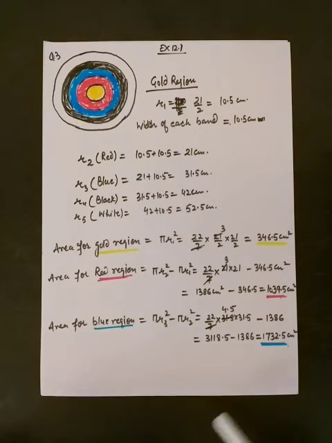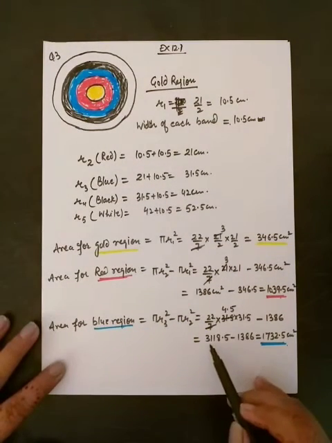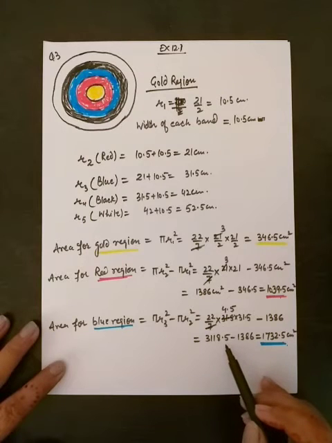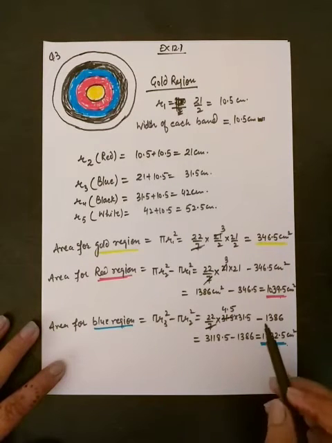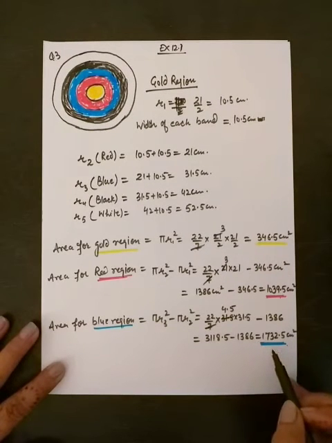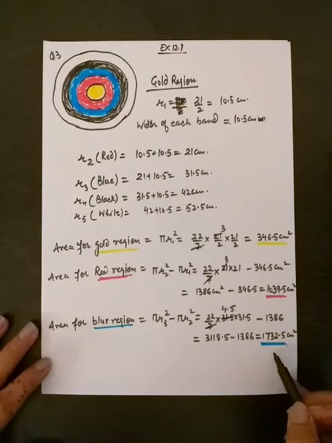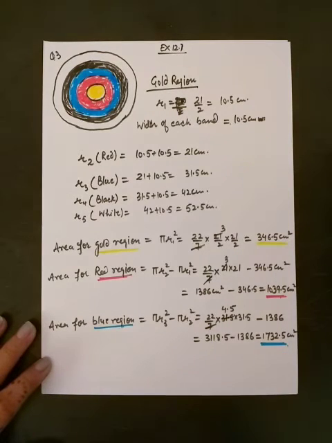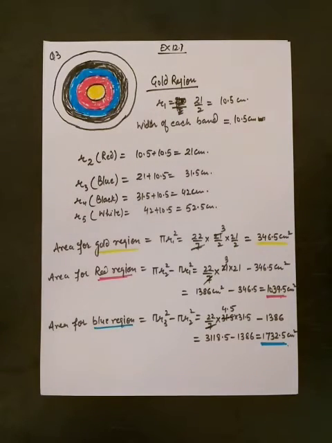And you see after calculation it will be 3118.5 centimeter square, and subtract 1386 from it, you will get 1732.5 centimeter square. Similarly, we can find the area of the region of remaining two colors, black and white.